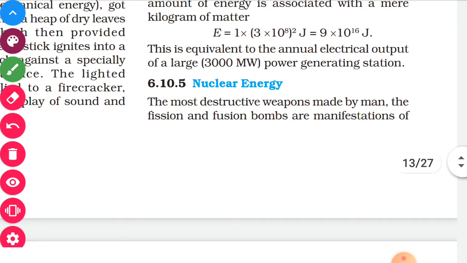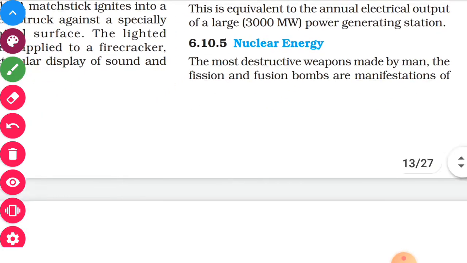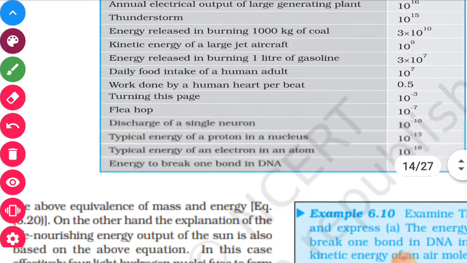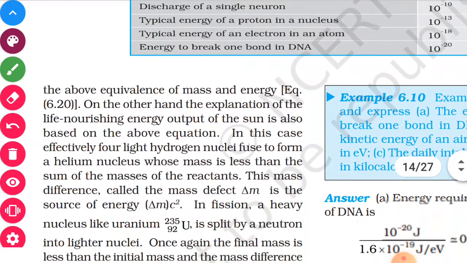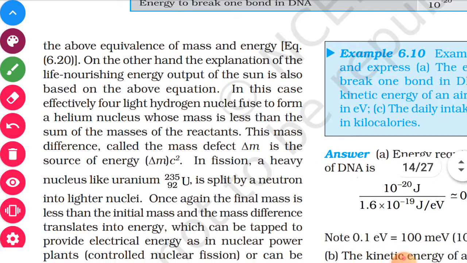Nuclear energy. The most destructive weapons made by men, the fission and fusion bombs, are a manifestation of this equivalence of mass and energy, that is, the relation E is equal to mc square. On the other hand, the explanation of the life nourishing energy output of the sun is also based on the above equation, that is, E is equal to mc square.